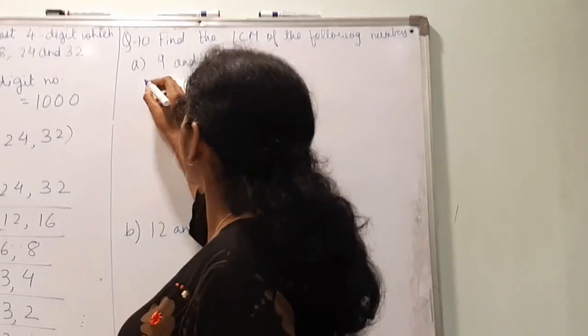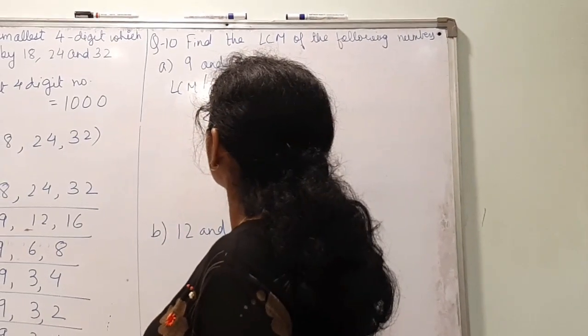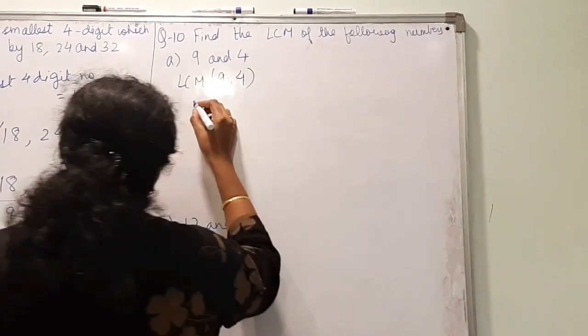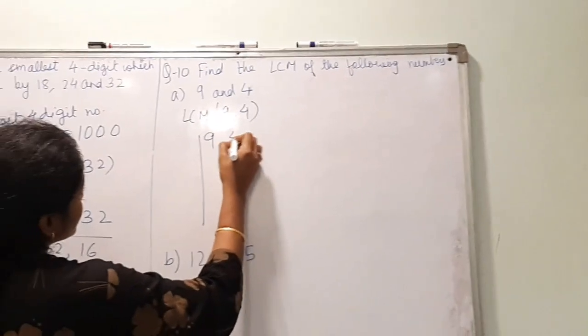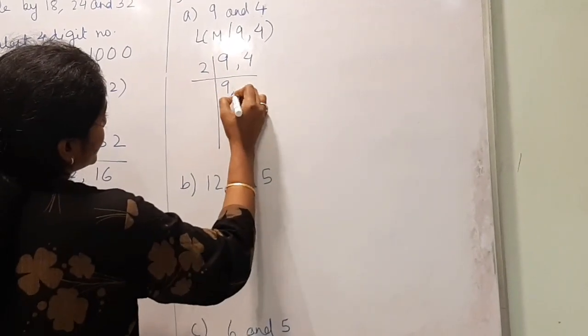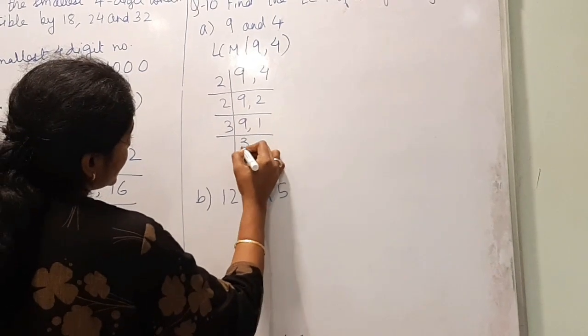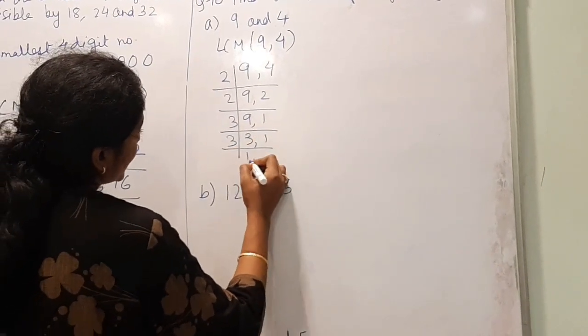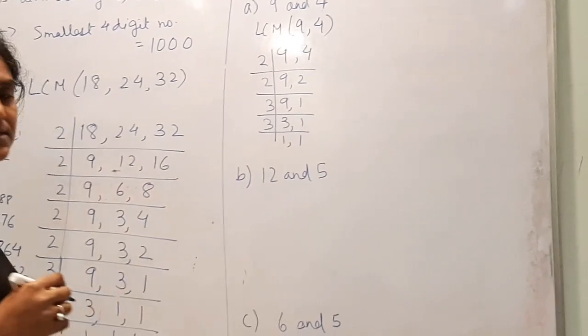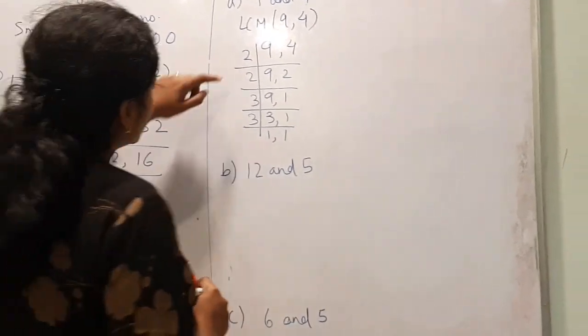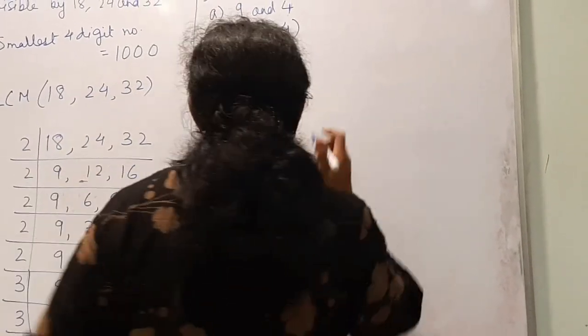So here I will find LCM of 9, 4. 2, 2, 9, 3, 3, 1, 1. 2 2s are 4, 4 3s are 12, 12 3s are 36.